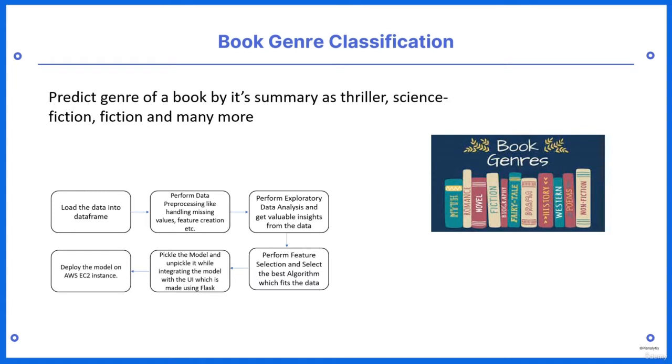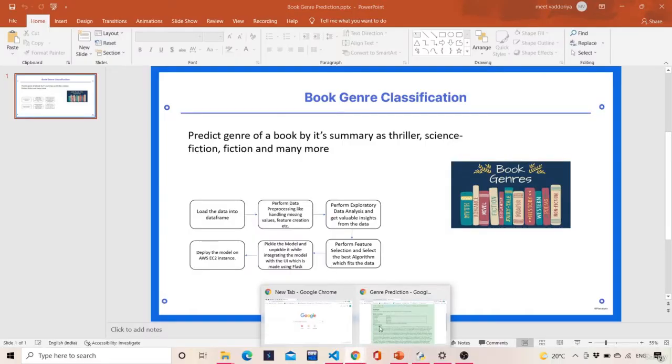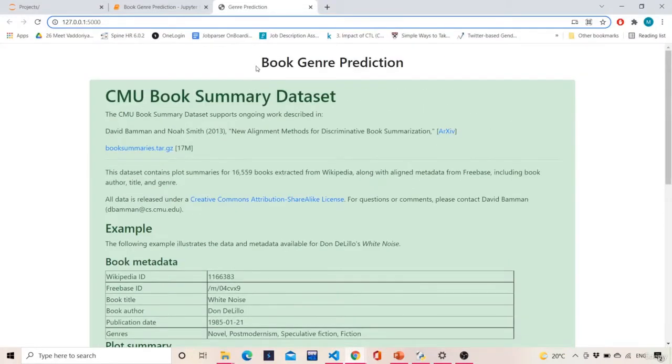Then we will deploy our model on an AWS EC2 instance. So this is the overall workflow of this project, that is book genre classification. Let's look at the working demo of this. So here is the working demo.